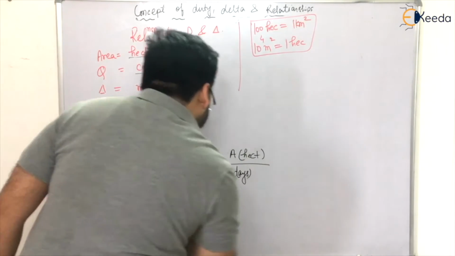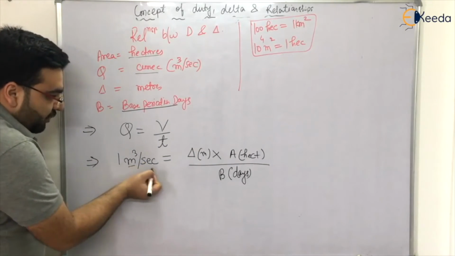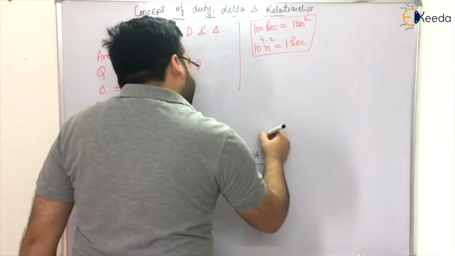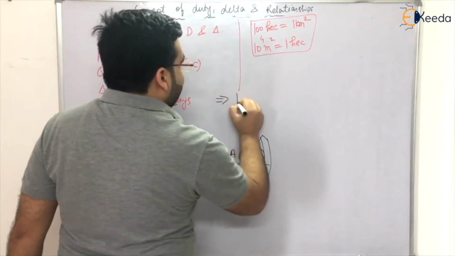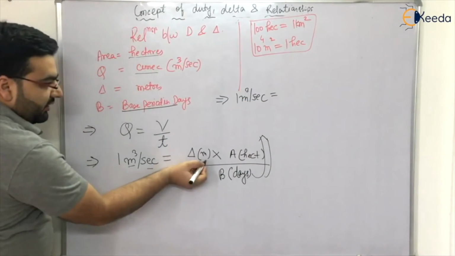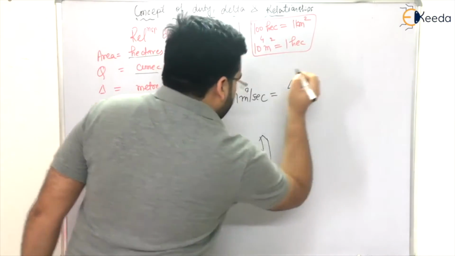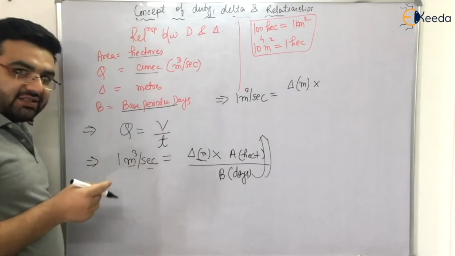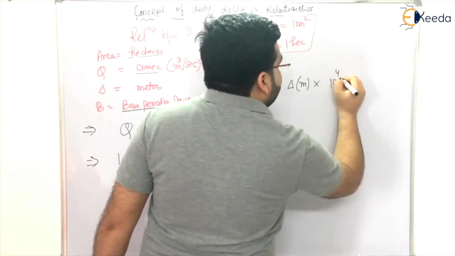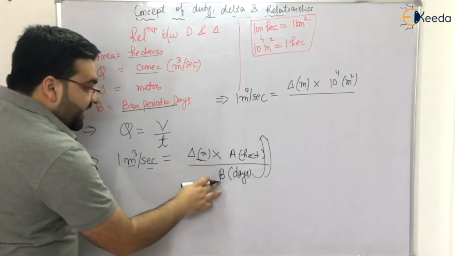Now let us convert the units, because every unit has to be in meter cube per second on the right hand side also, so that the units get cancelled out. It implies that 1 meter cube per second will be equal to delta in meters, no need to convert, multiplied by area in hectares, and we know that 1 hectare is 10 raised to power 4 meter square, so 10 raised to power 4, divided by B in days.